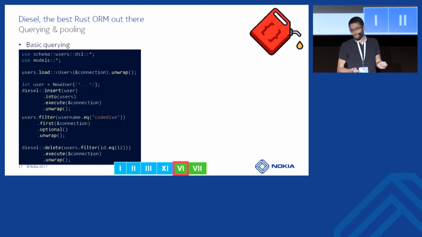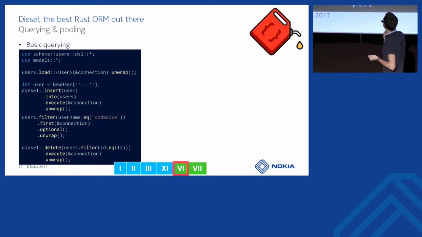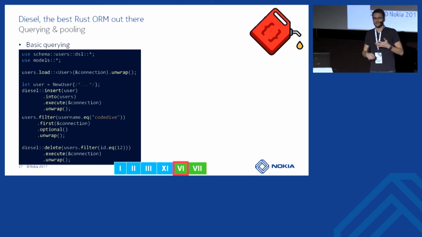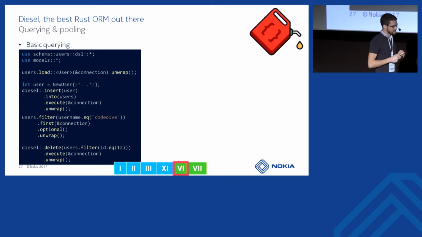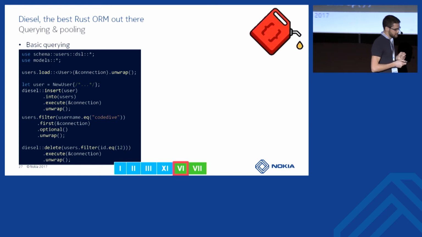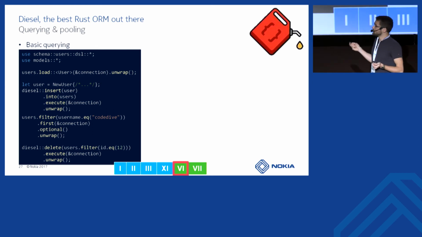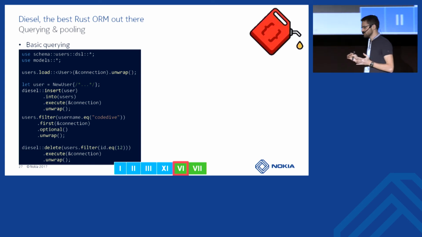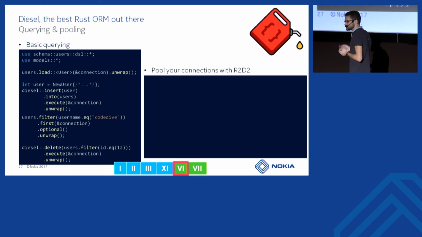So, in a real use case, you will probably want to share this connection between threads because you will execute things in parallel. And this connection, the structure PG connection, cannot be shared across threads. And Rust knows it, so it won't compile if you try to share it. So you could wrap it into a mutex and a reference counted pointer if you want, but this won't be very efficient. Instead, let's pool the connections.